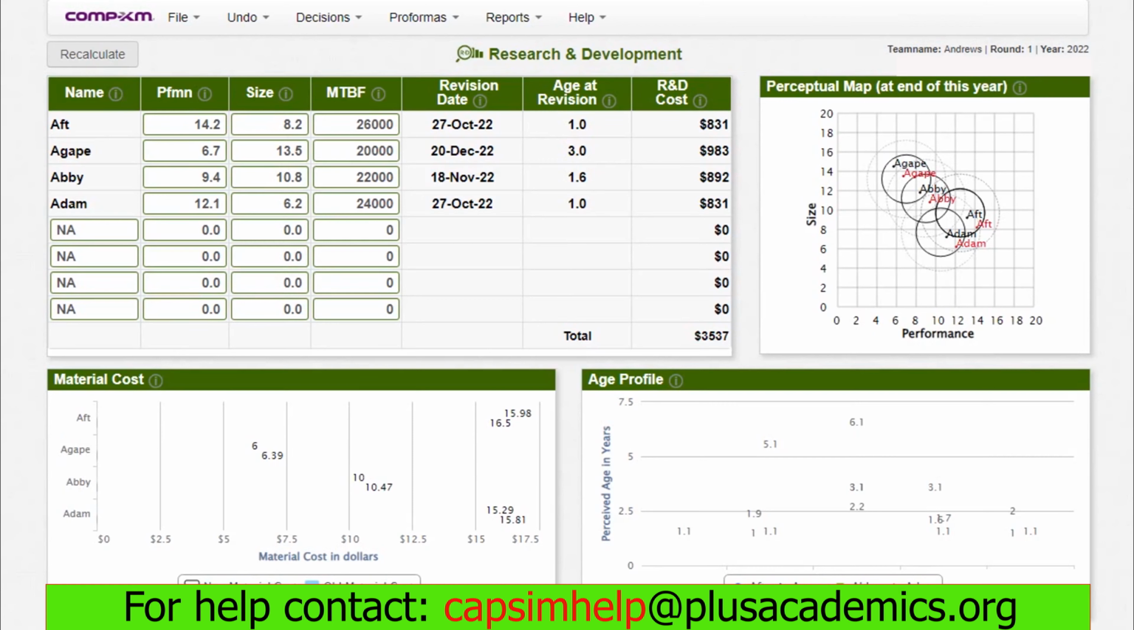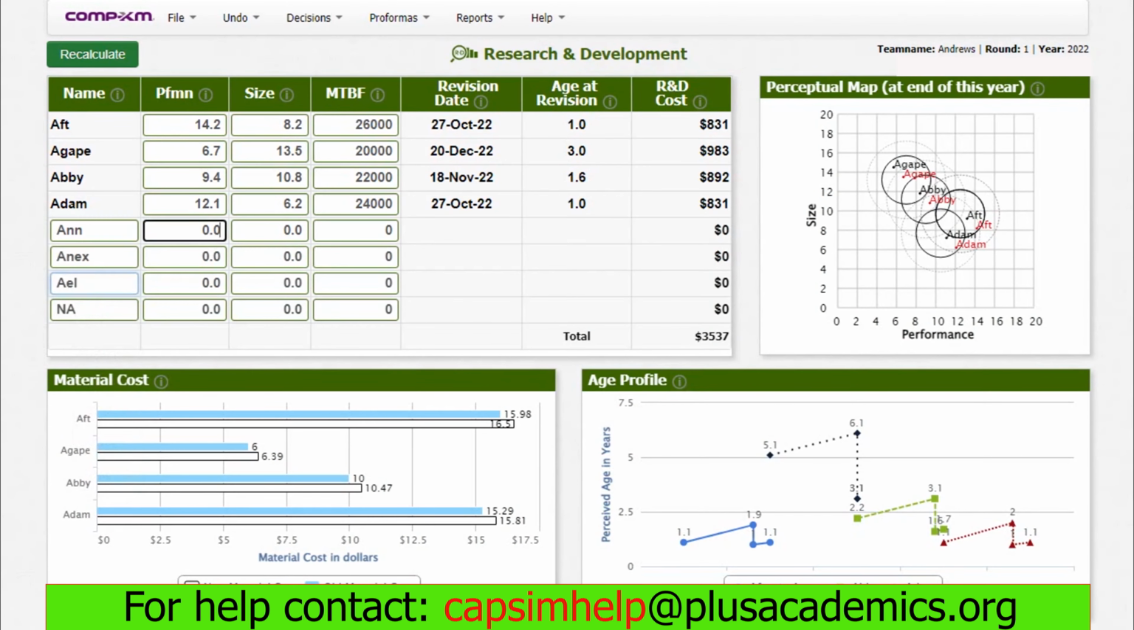Our first product to introduce, we call it An. You can call it any name as long as it starts with an A because our company name starts with an A. The first product we introduce is An, and we are giving it a performance of 12.1, size of 6.2, reliability of 22,000. The reason we are doing this is because we want this product to sell in multiple market segments. That includes nano, elite, and core market segments. In short, we are making a crossover product.